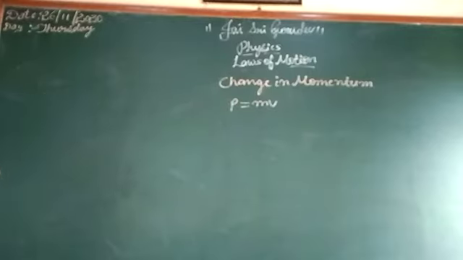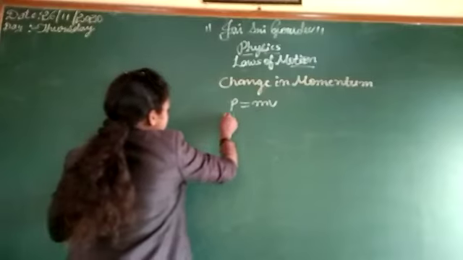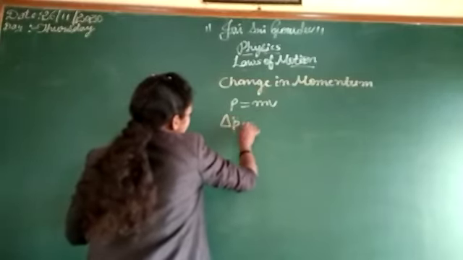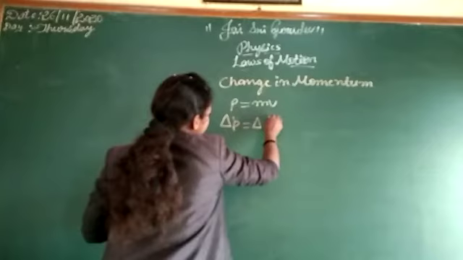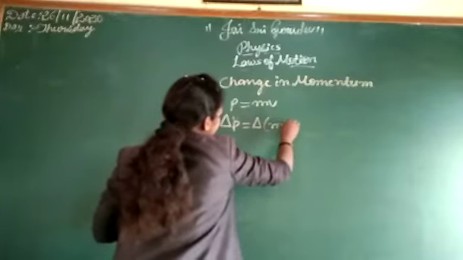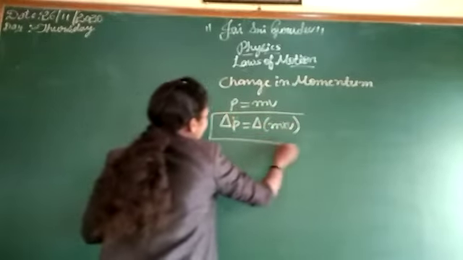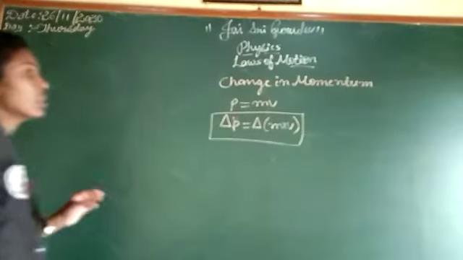We can write change in momentum: delta p is equal to delta m into v.